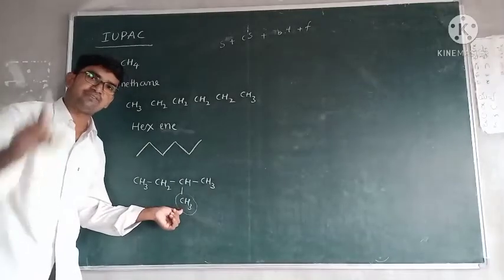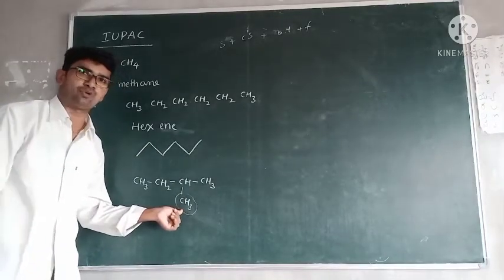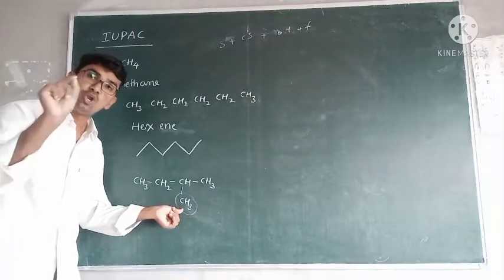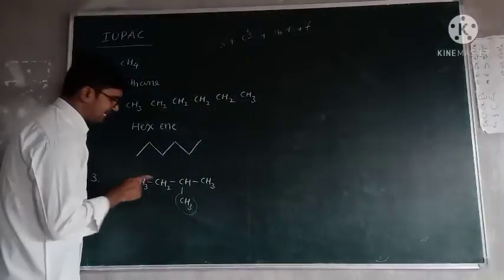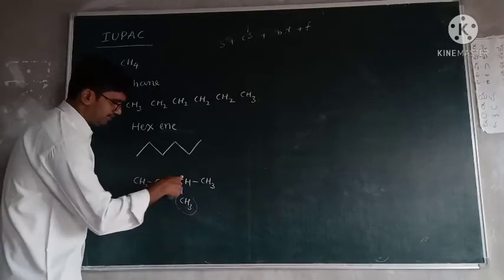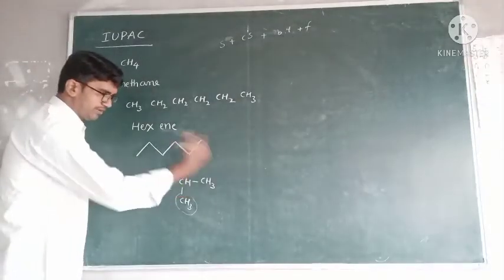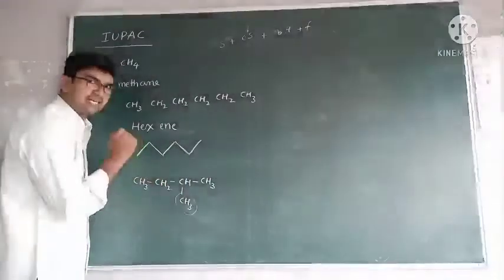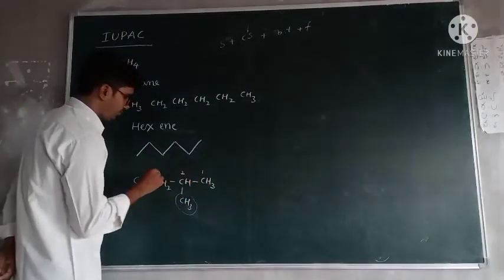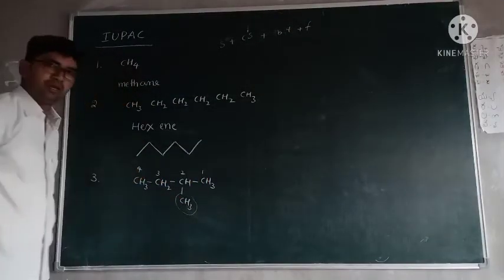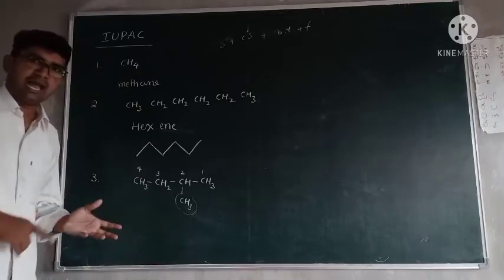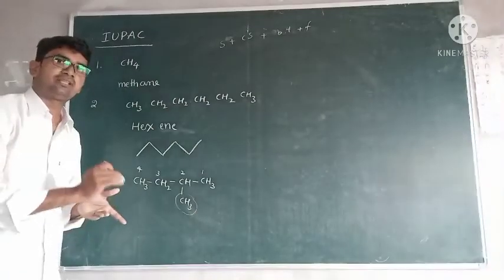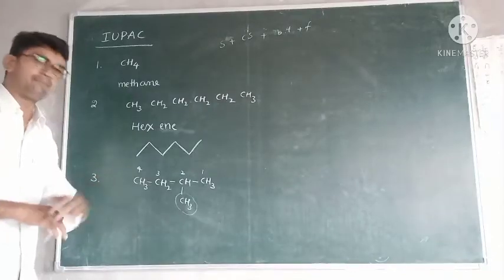Based on this substitution, give the numbering. And the rule is the lowest sum rule. Lowest sum rule means the substitution must be given the lowest numbering. There are two possibilities. From this side, the numbering is 1, 2, 3, so this one is attached to the third carbon. From that side, 1, 2, this one is attached to the second carbon. So which is the correct one? This is the correct one: 1, 2, 3, 4. Numbering completed. First identify the functional groups, multiple bond, substitution. After that, give the lowest numbering. After numbering is completed, give the name.